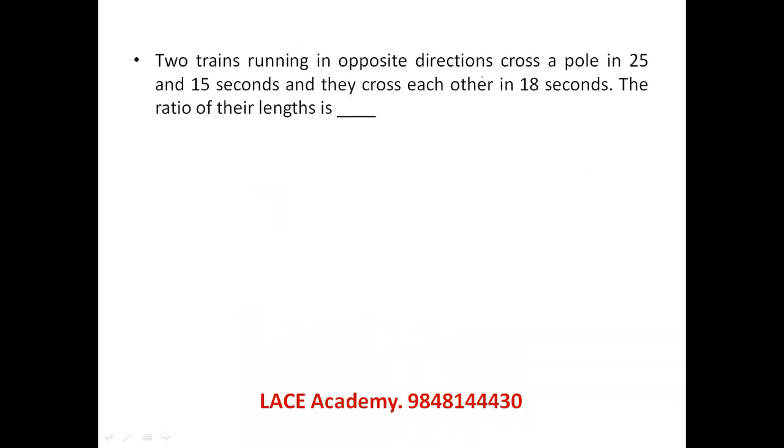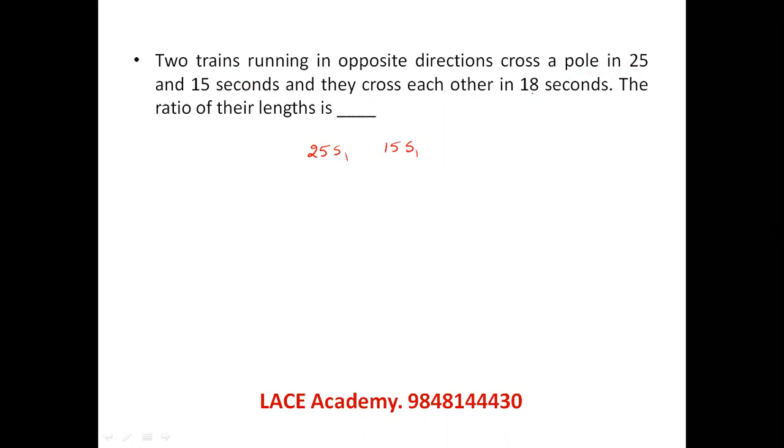Two trains running in opposite directions cross a pole in 25 seconds and 15 seconds, and they cross each other in 18 seconds. Find the ratio of their lengths. If the first train's speed is S1 and the second train's speed is S2, the first one crosses the pole in 25 seconds, so its length is 25 S1, and the second train's length is 15 S2.